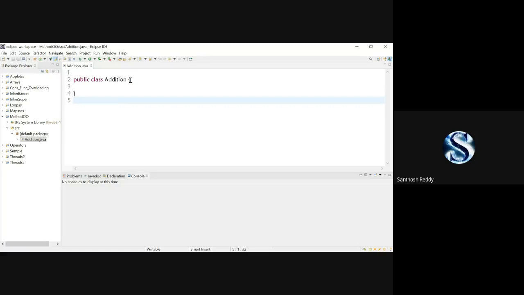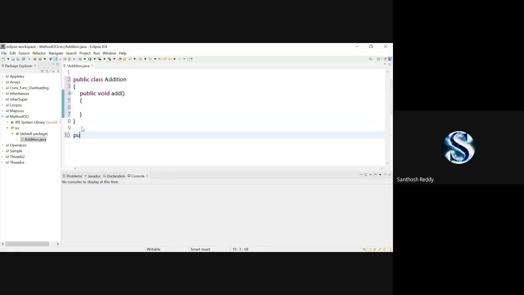Suppose we have a method which is called add in the addition class. Okay, I'll explain here. Public void add method. Public void add. Okay, the same method which is present in the subclass of this.